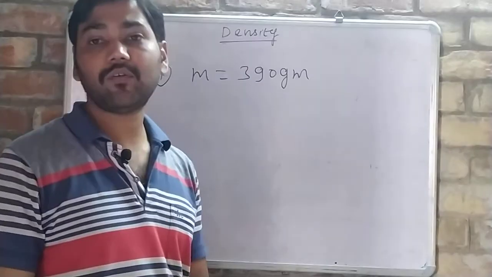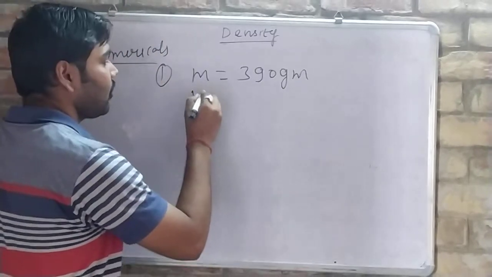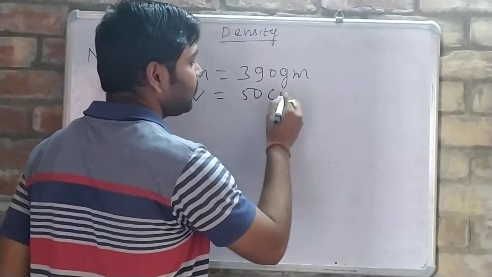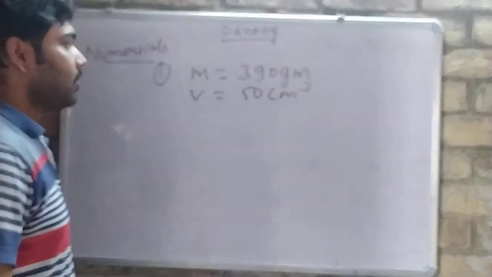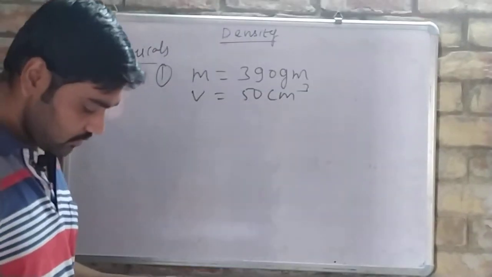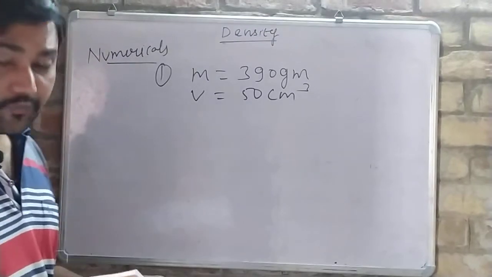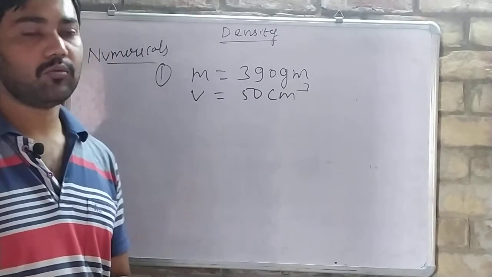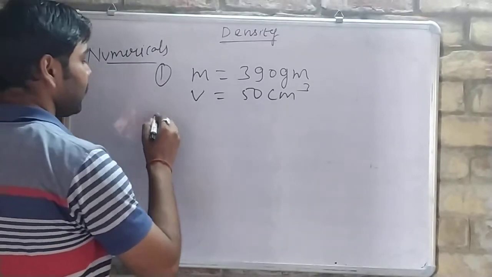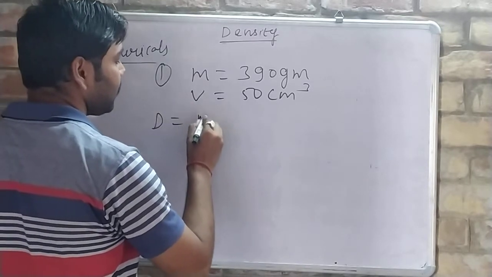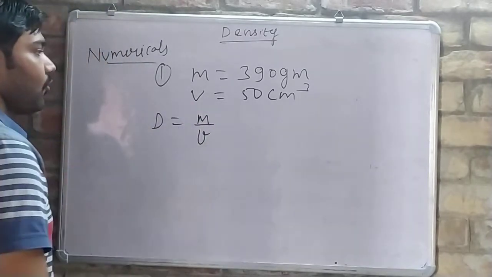Now, volume is given: 50 centimeter cube. We need to find the density of iron in gram per centimeter cube first, and second in kg per meter cube. So we need to find the density. We know that density is mass upon volume. So we will write the formula first.